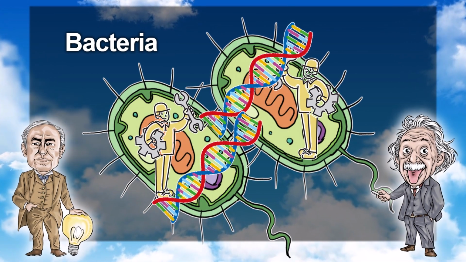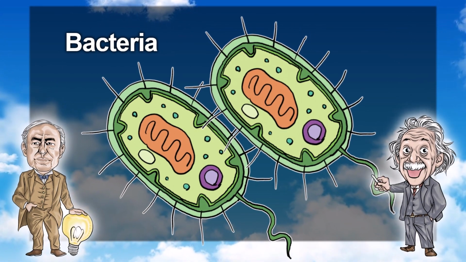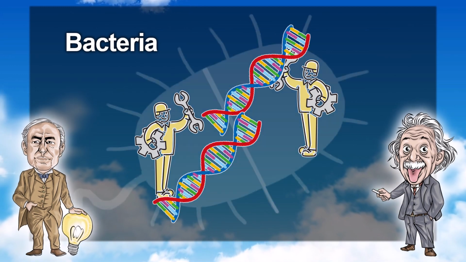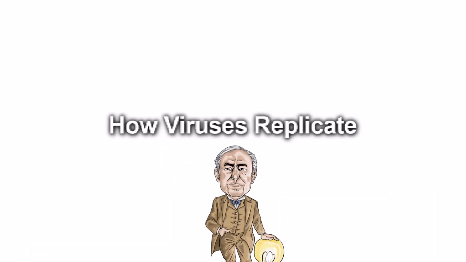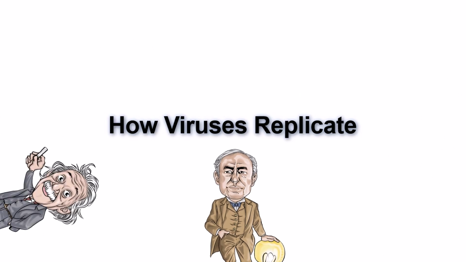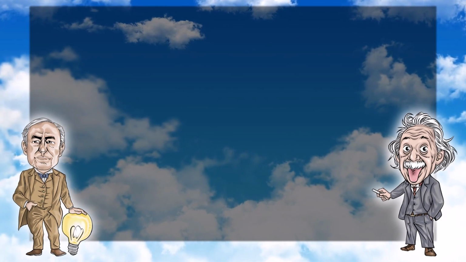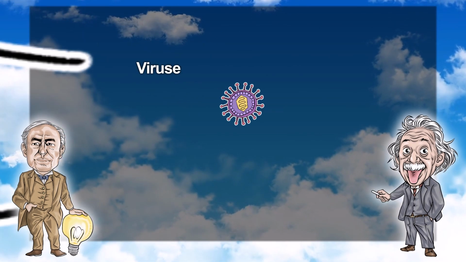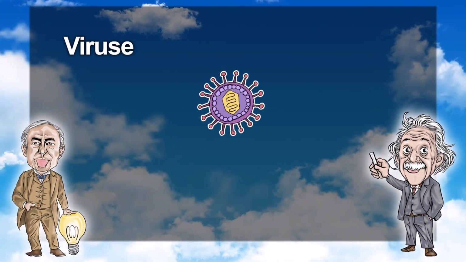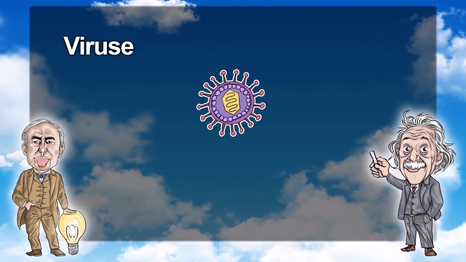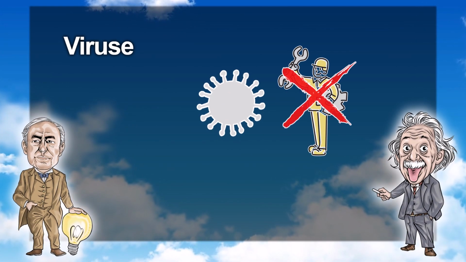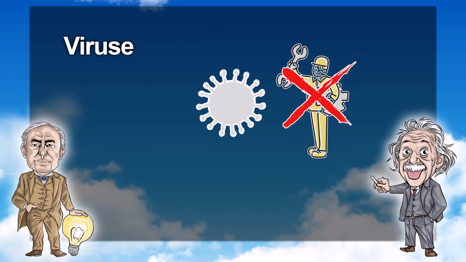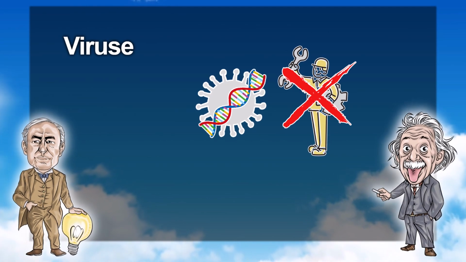That's right. A single bacterium gave birth to 2 new bacteria. I understand how bacteria multiply now. That's the process of bacterial multiplication. Now let's learn about how viruses multiply. Remember that viruses are much smaller than bacteria? The difference in size was about the same as between humans and ants. That's correct. And because of their small size, viruses don't have space inside for ribosomes. They do have chromosomes though.